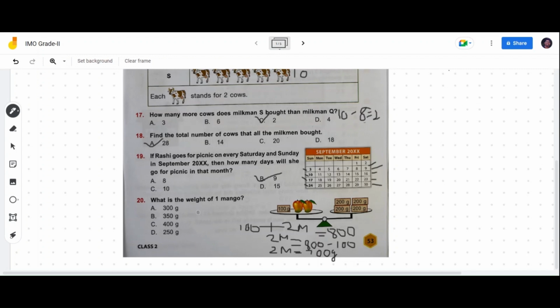Now 1 mango's weight equals 700 by 2. If we cancel out, 2 3s are 6, 2 5s are 10, 2 zeros are 0. So 1 mango equals 350 grams. Option A 300 grams wrong, option B 350 is the right option, children.